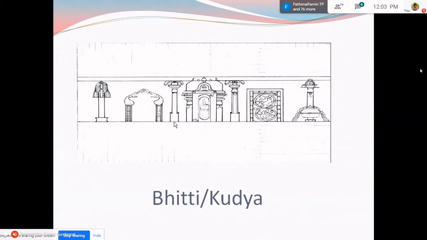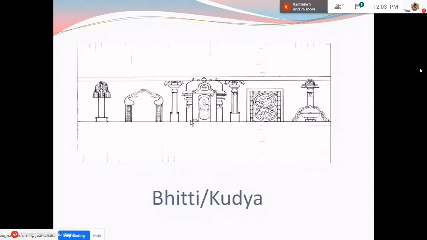So these two are the mandatory decorative adjuncts we see. And in between, we see what is called the torana. Torana is that decorative motif which resembles a gateway entrance with two pilasters, canopied by a floral decorative arch.